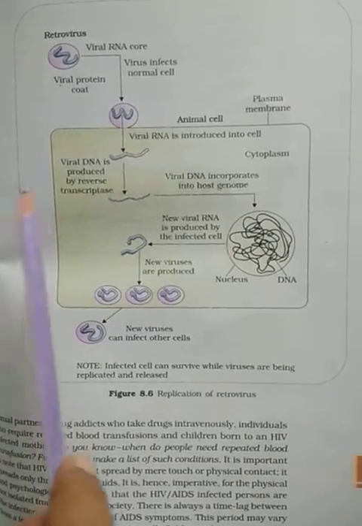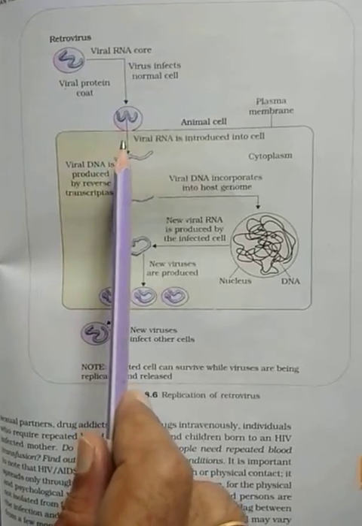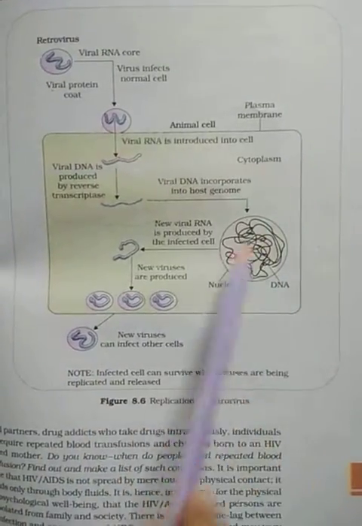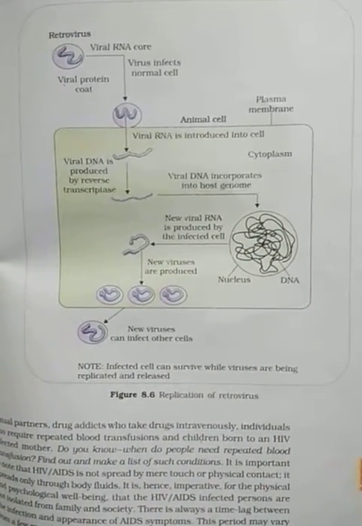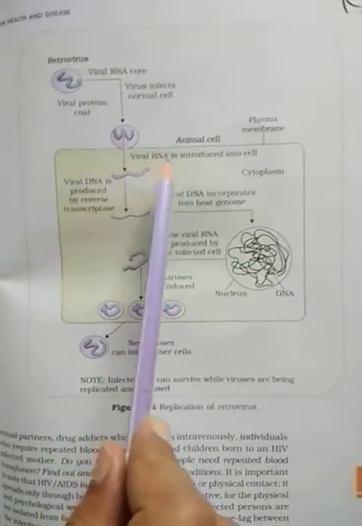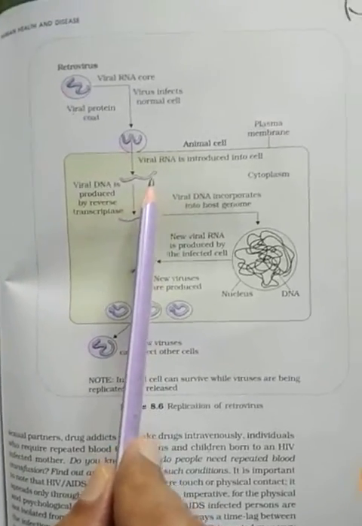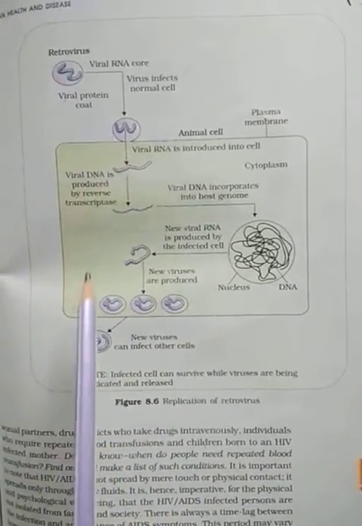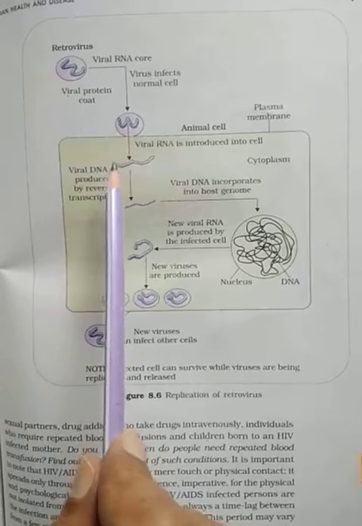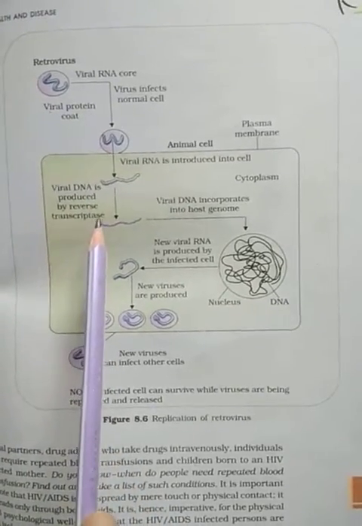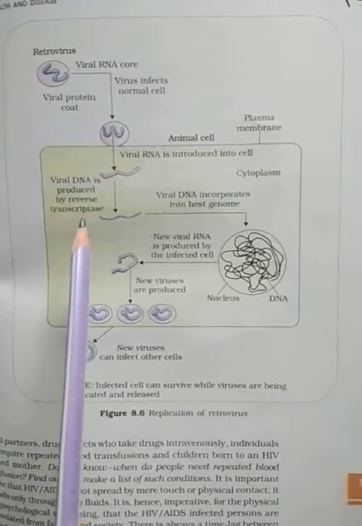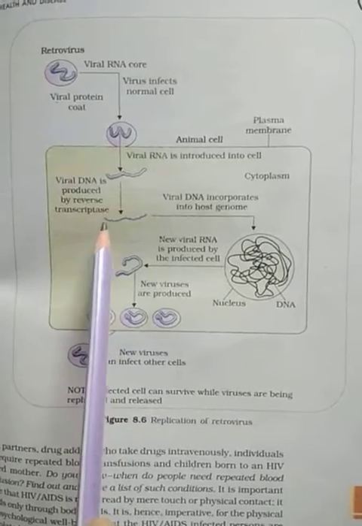When the virus enters the body, it first attacks the macrophages. This is the macrophage cell. Macrophages are cells found in the tissues, and this virus enters the macrophages by the process of endocytosis without harming the cell membrane. Both the RNA and the reverse transcriptase enzyme enter the macrophage cell, and in the presence of reverse transcriptase enzyme, the viral RNA forms the viral DNA